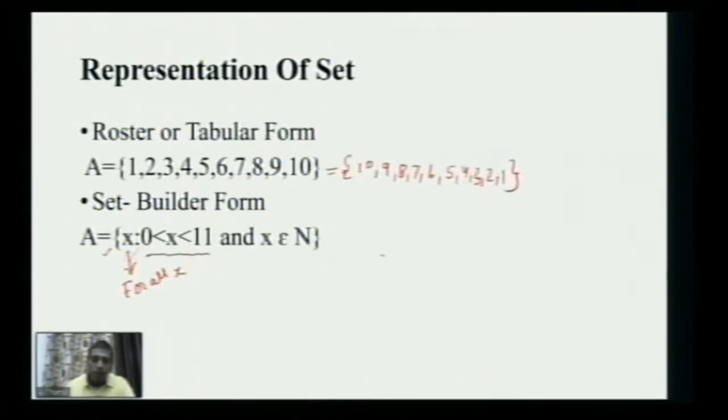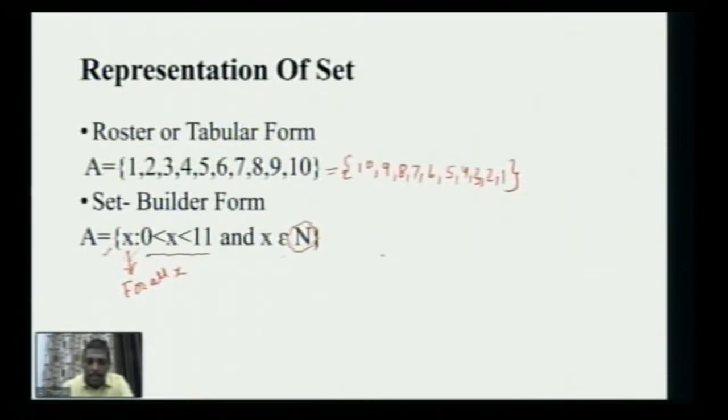As I've told you, certain letters are reserved for sets. So when I'm using capital N over here, this means the set of natural numbers.